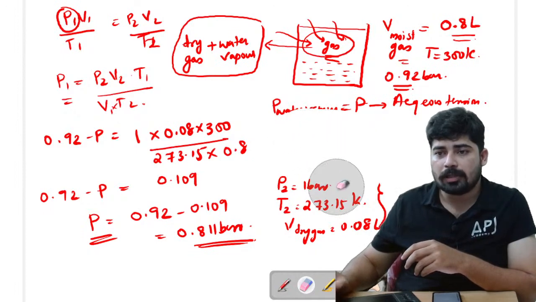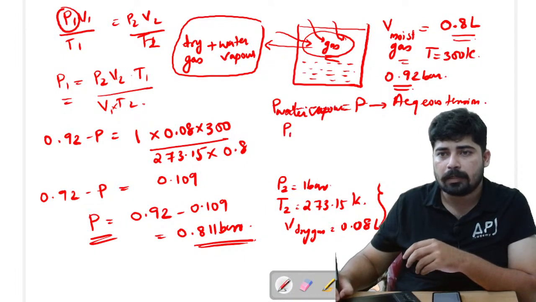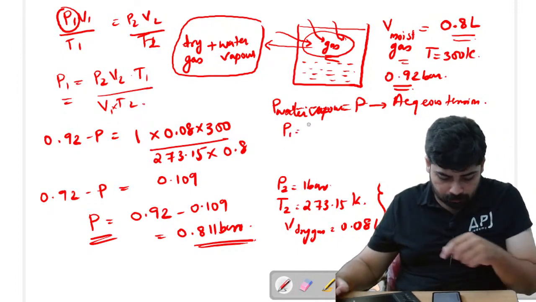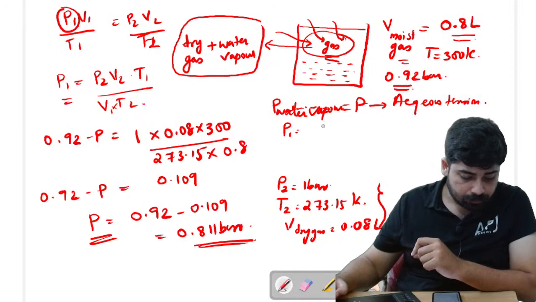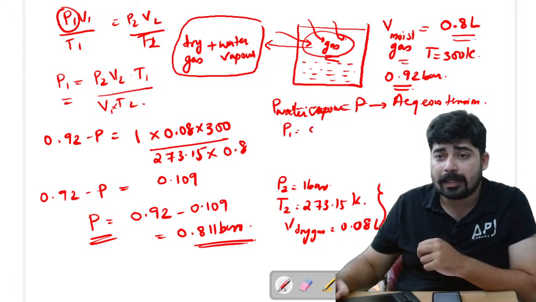What is P1 actually? P1 is the pressure of dry gas, and 0.92 is the total pressure.